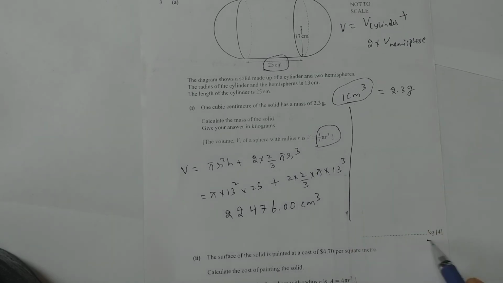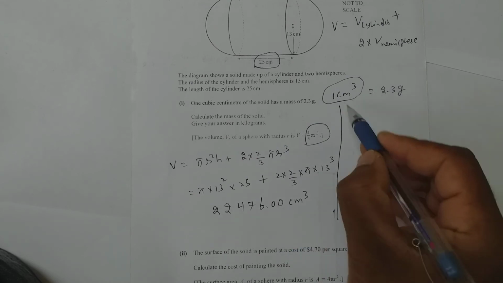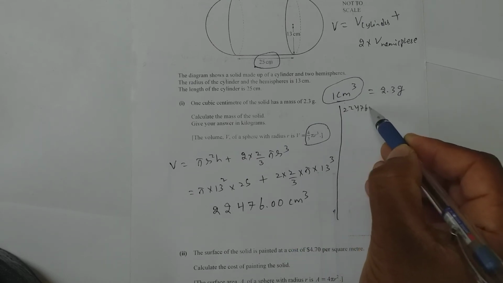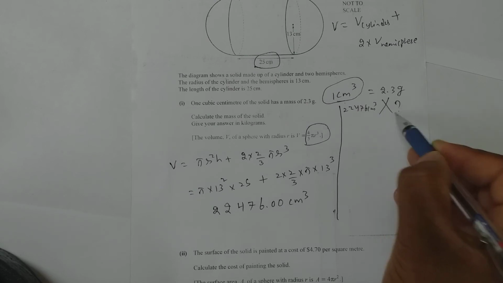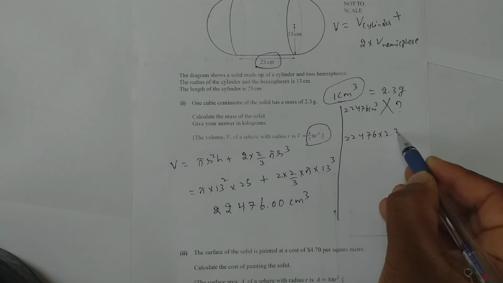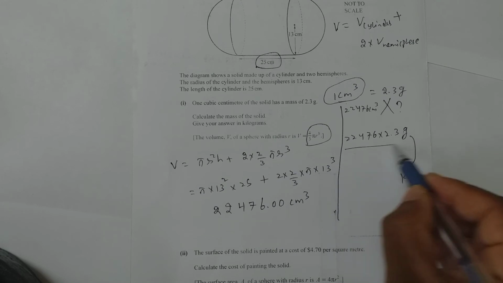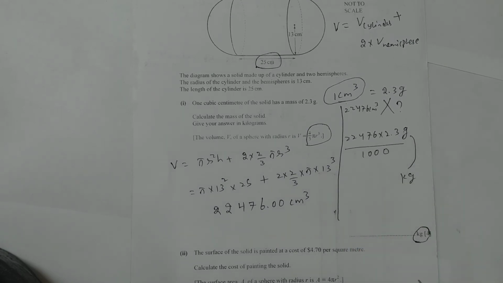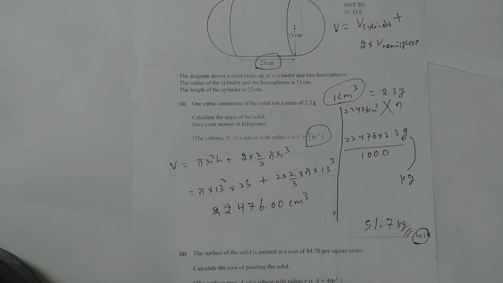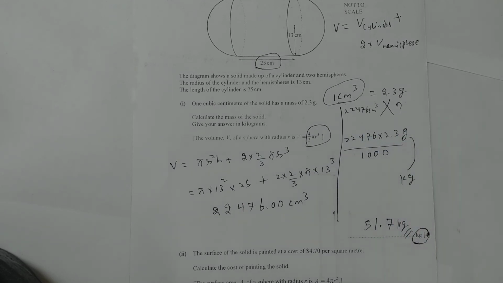Now you need the answer in kgs. So 1 centimeter cube is this many grams. So 22476 centimeter cube will become how many grams? So multiply 22476 into 2.3 grams. To convert it to kgs, I need to divide it by 1000. So that will give me the answer 51.7 kgs. Did you understand? First converting centimeter cube to grams, then grams to kgs means dividing by 1000.